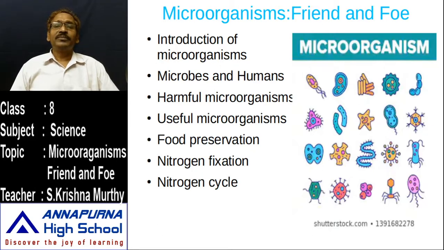If you observe a drop of pond water under the compound microscope or electron microscope, we can find different kinds of microorganisms. So water and soil have millions of microbes. How can you find the microbes in the soil?